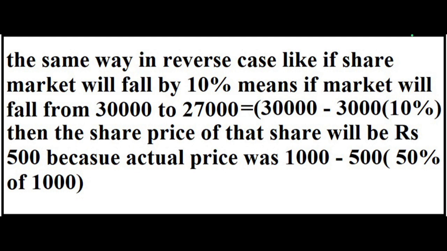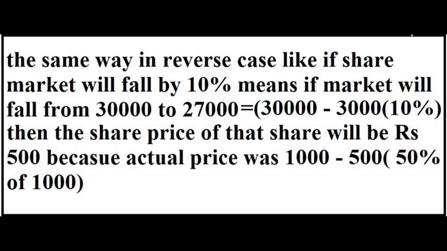So any company's ideal beta will be considered as 1. If any company's beta is equal to 1, that will be considered ideal, means your investment is safe. If a particular share's beta is more than 1, that means it's somewhat riskier. And if it goes 1.5, 1.75 and 2, that means it is higher risk.